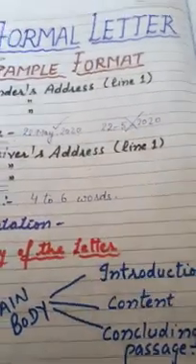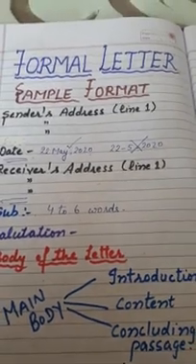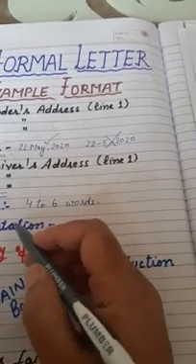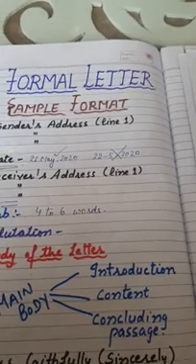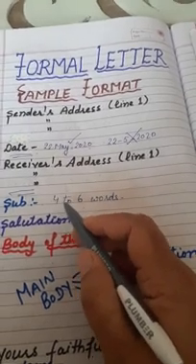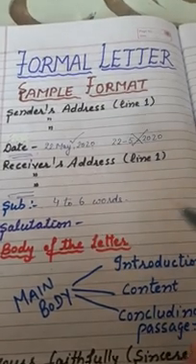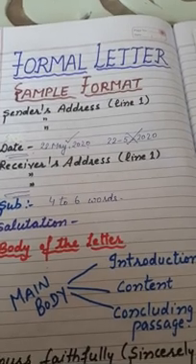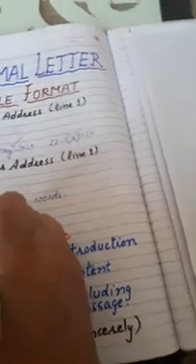Means your subject should be in limited words. Is that clear? Suppose you are writing a letter to the editor of a newspaper about the poor condition of your roads. Clear? So what will be the subject here? The subject will be the bad condition of the roads. So how many words have I used? I have used only 4 to 5 words: bad condition of the roads. Is that clear? After that, leave one more line.